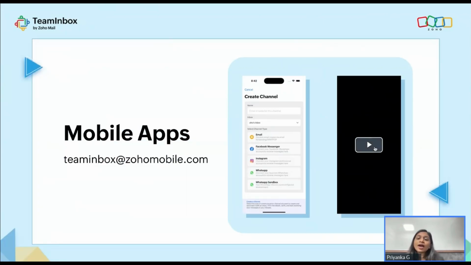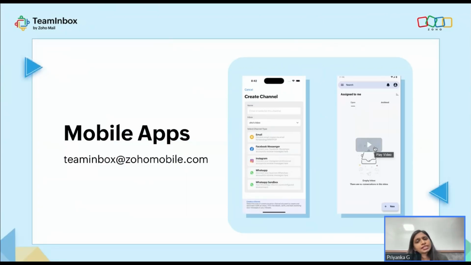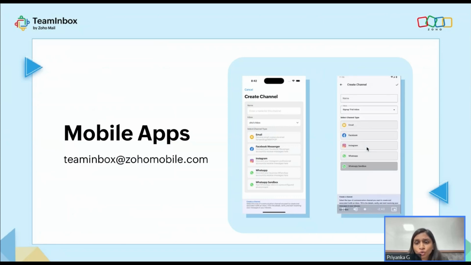Here, you have the mobile application. As long as the tool is really useful for you, you should be able to use it whenever you want, even while you're on the go, right? So when you use the mobile application, you can simply use the tool wherever you are. Here you have the mobile application available. We are soon to roll it out.